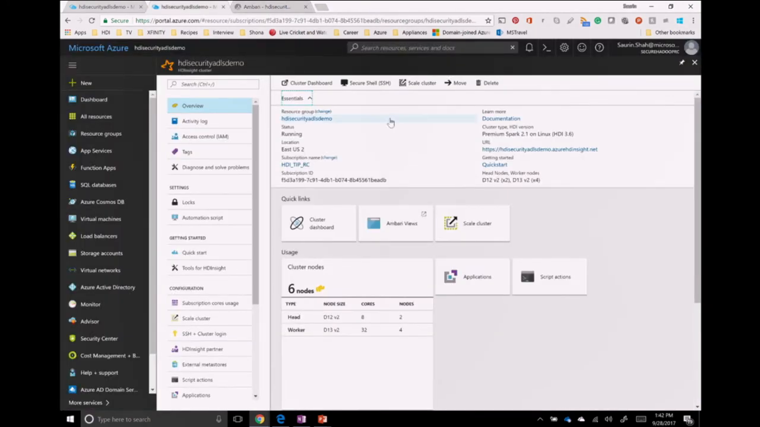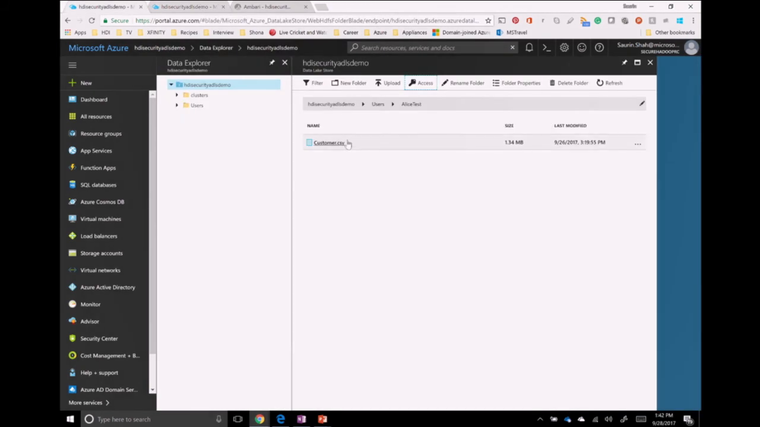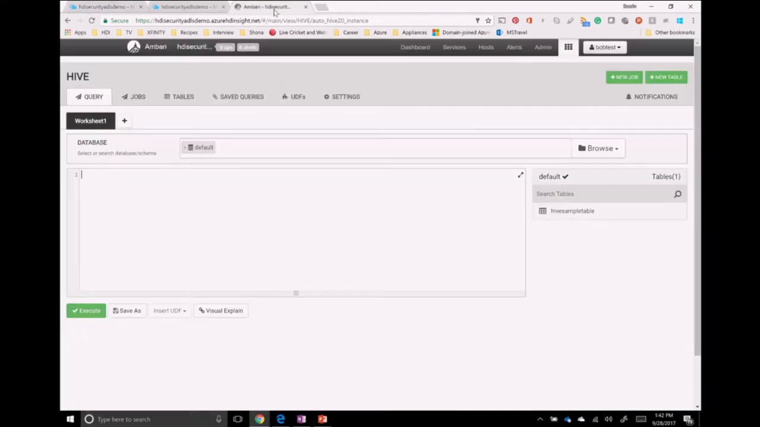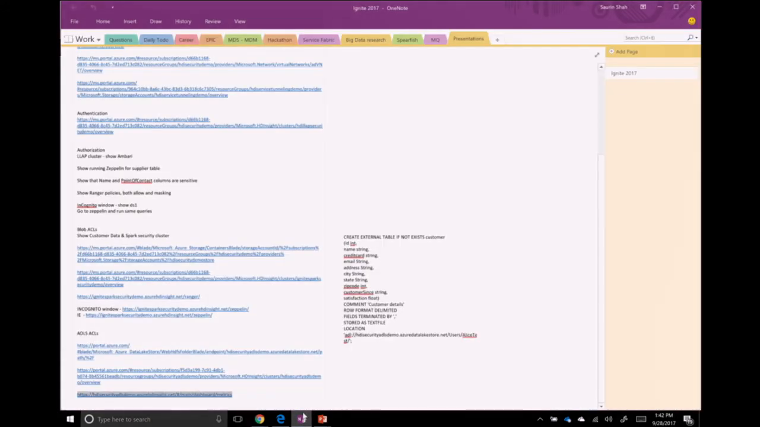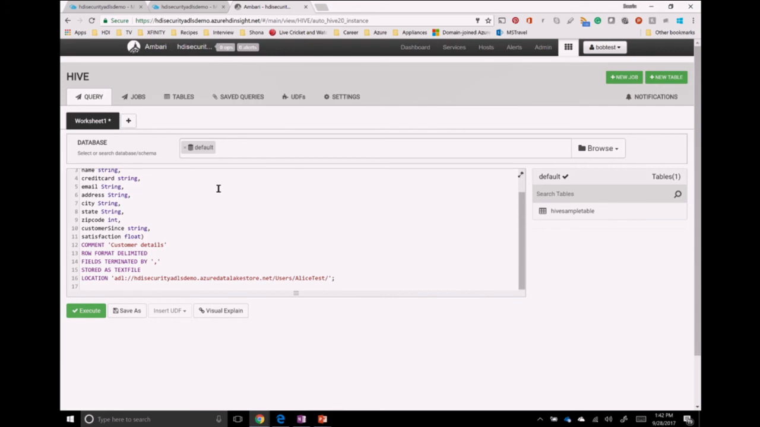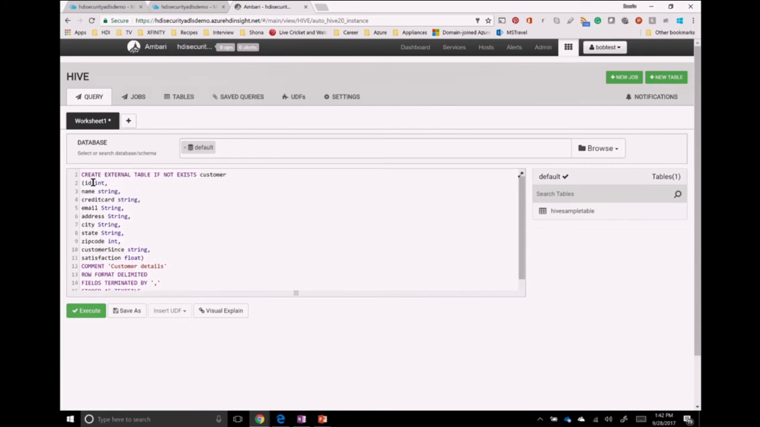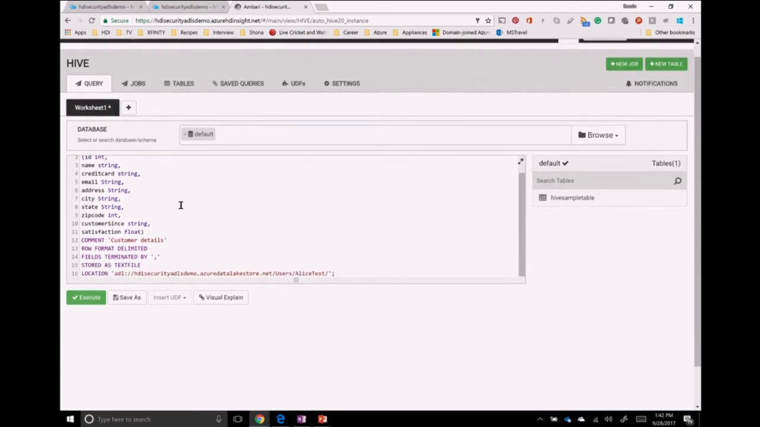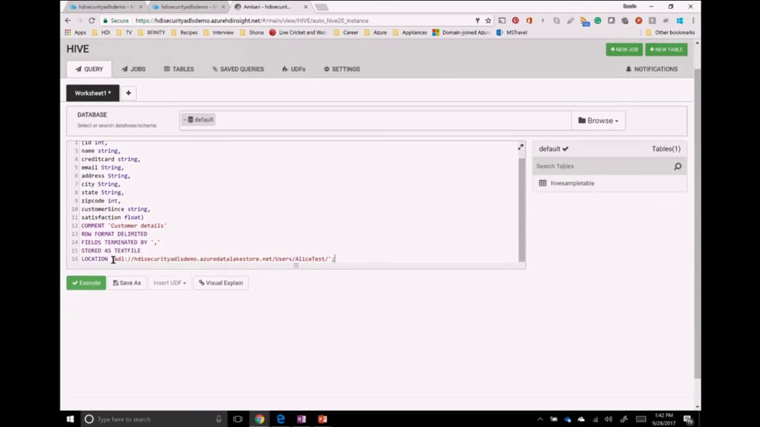So again, the customer.csv is owned by the Alice user. Bob does not have any access to it. So let me grab just a create command. To show you, this is basically just creating an external table called customer with some different columns. And the location for this table is HDI security ADLS demo.datalake store/user/Alice test.